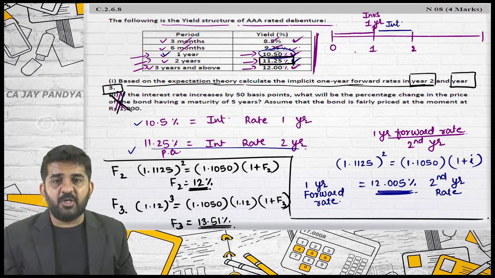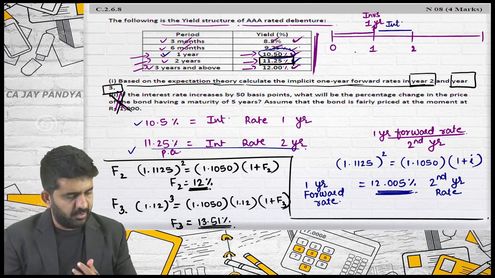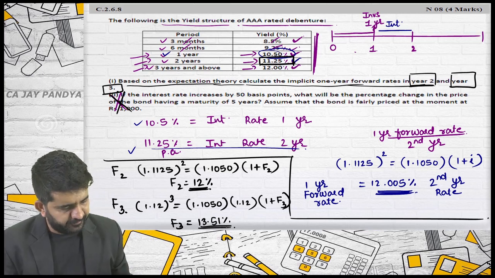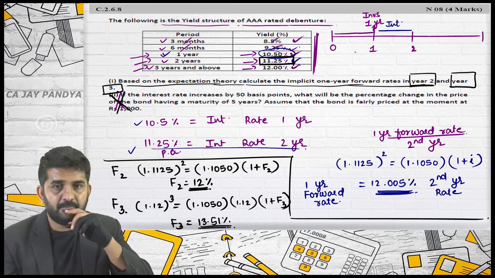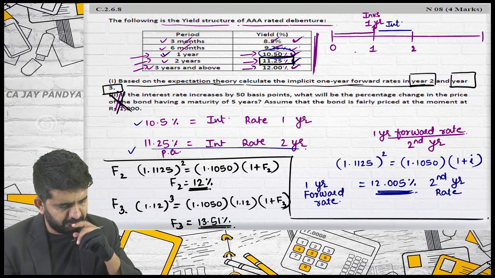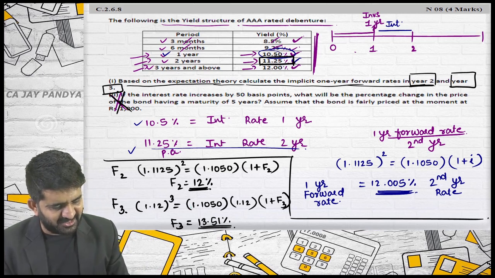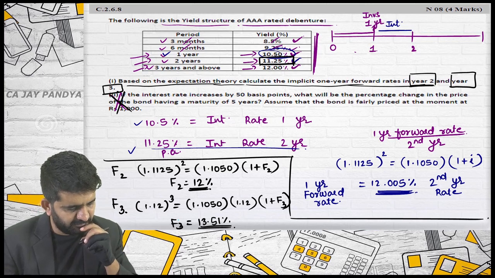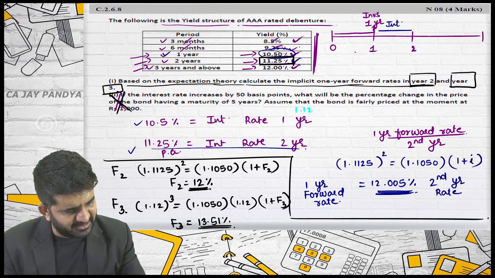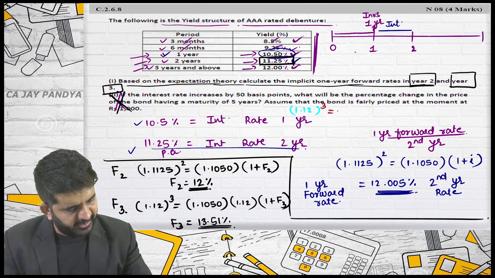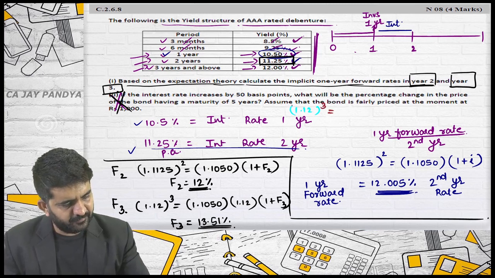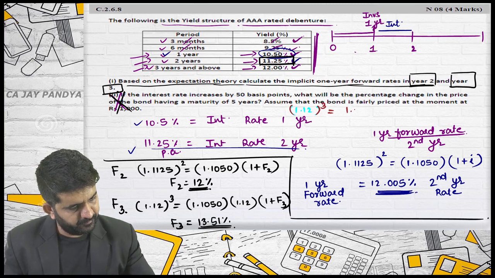Alright. I want one student to answer. Kajal, can you answer? Sir, yes. Another way of finding F3? Yes, I was asking the same question. LHS is same, RHS is 1.1. Alright, LHS is same. So 1.12 raised to cube 3. Alright. RHS? 1.1050 into 1.1125.